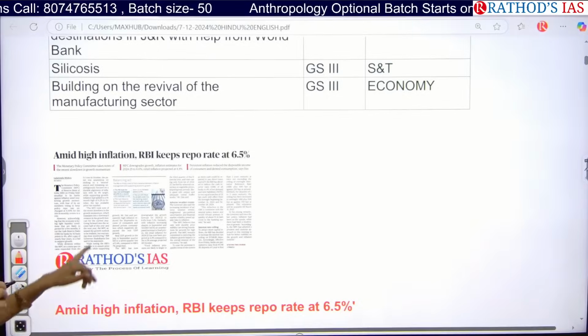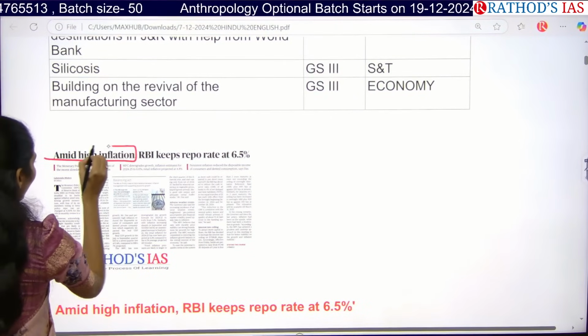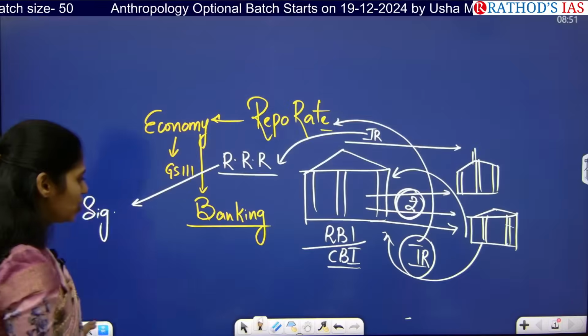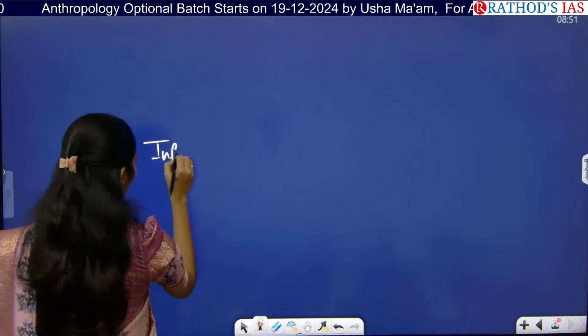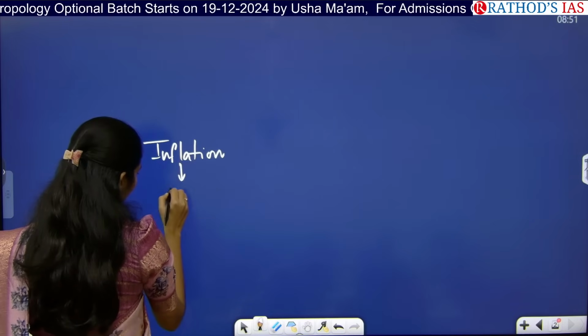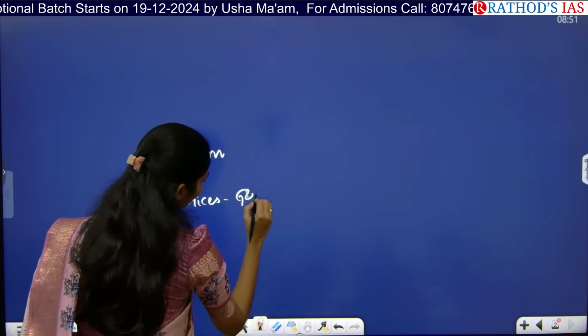Now if you go back to the article title, it is saying that we are having very high inflation in the market. Whenever inflation is there, one more concept you have to see. Inflation is nothing but an increase in prices of goods and services in the market.